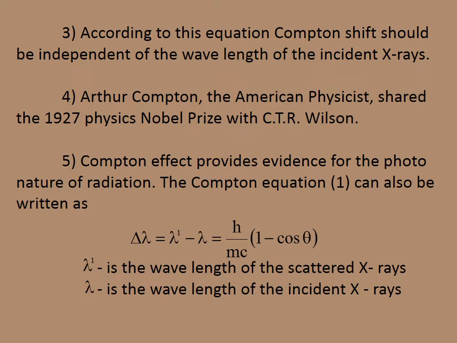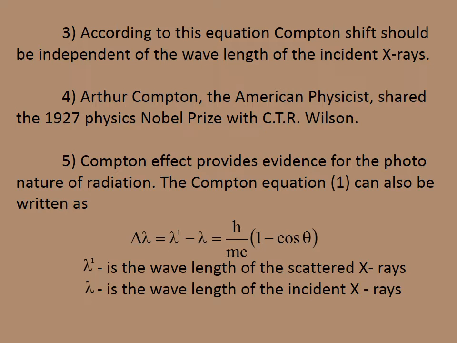According to this equation, the Compton shift should be independent of the wavelength of the incident X-ray. That is very important. Arthur Compton, the American physicist, shared the 1927 Physics Nobel Prize with C.T.R. Wilson. And it also gives another equation for the Compton effect. The Compton effect provides evidence for the photon nature of radiation.